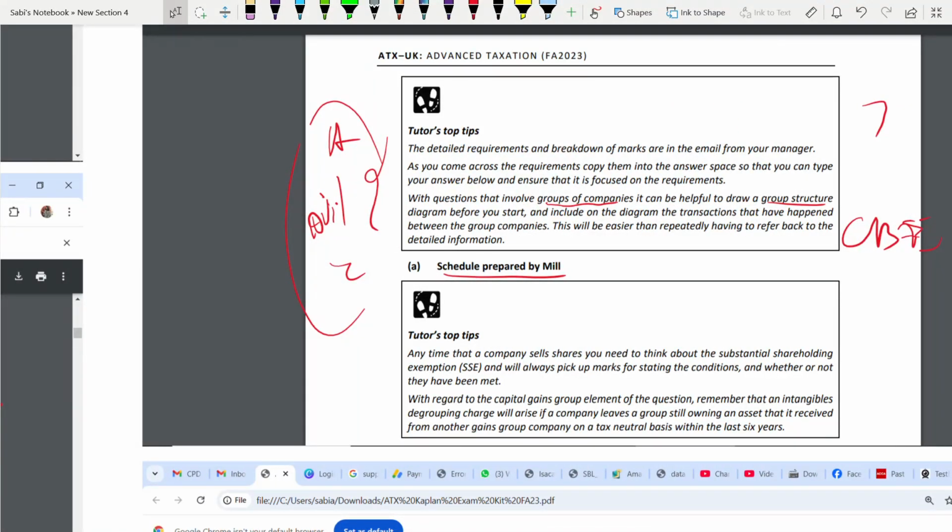Don't write exhibit 1 and 2 in your answer. That's your question. So, schedule prepared by Mill. Write a proper subheading like this. You are going to get your professional skill marks for this. You have to write it.